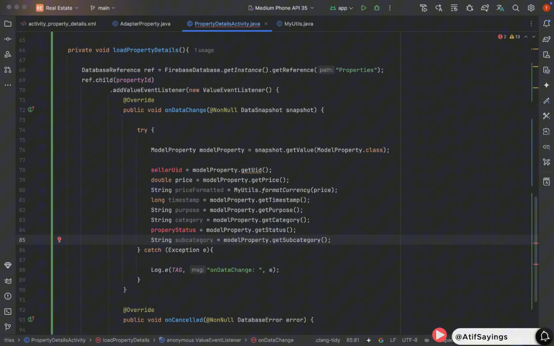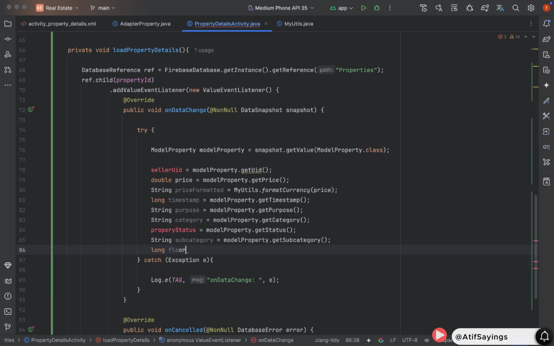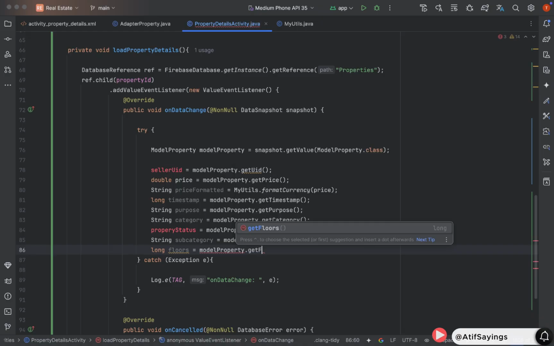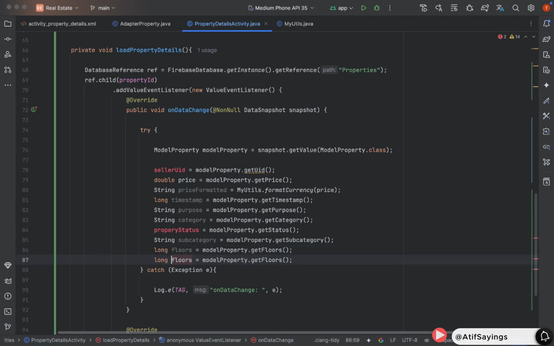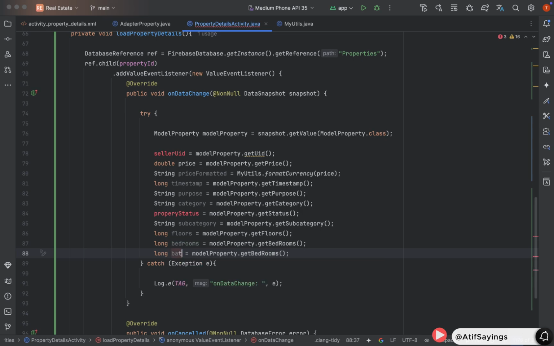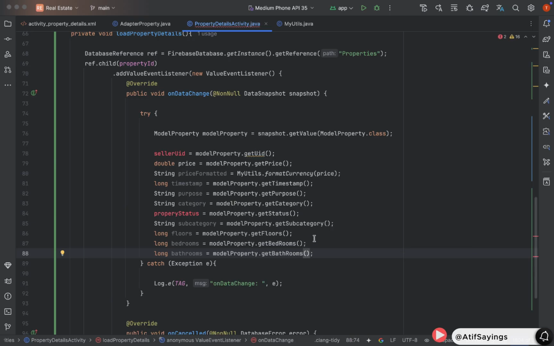String subcategory equal to model property dot get subcategory. Now we need to get the number of floors of the property that is of type long. Name will be floors equal to model property dot get floors. Similarly, we need to get the number of bedrooms of the property. Long bedrooms equal to model property dot get bedrooms. And now we also need to get the number of bathrooms. Type will be long, name will be bathrooms equal to model property dot get bathrooms.